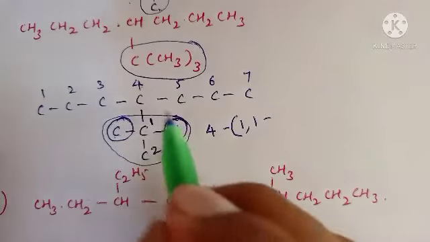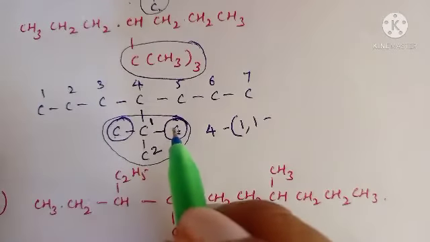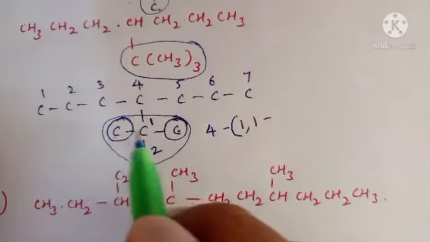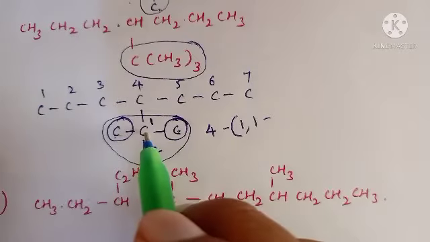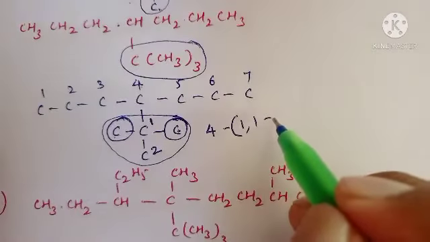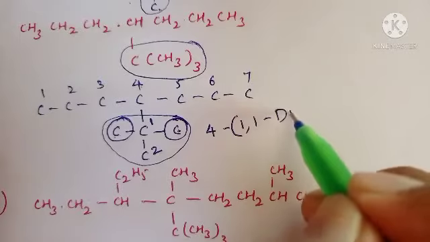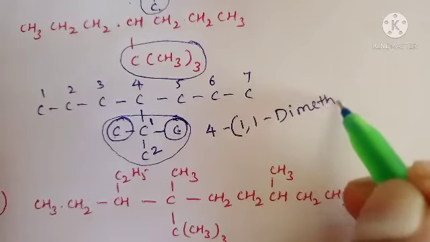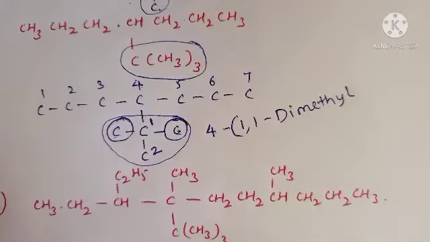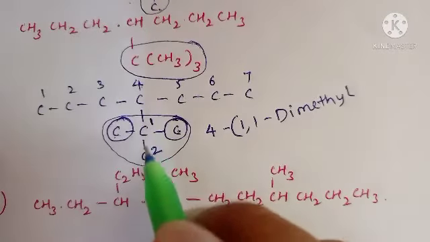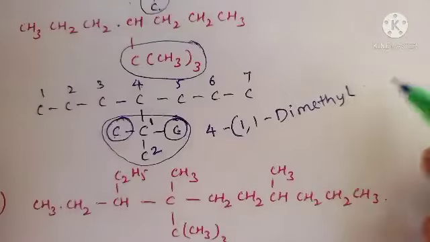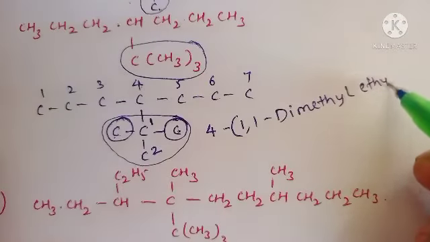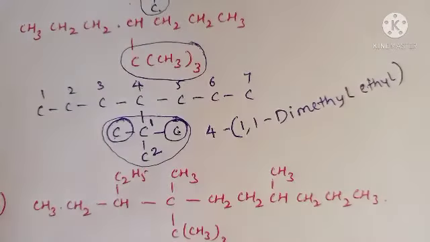Because the first carbon in that substituent contains two methyl groups, so the two methyl groups are attached to the first carbon, that's why 1,1-dimethyl. Okay, and what is the main chain here? These two carbons are the main chain, so ethyl, bracket close.